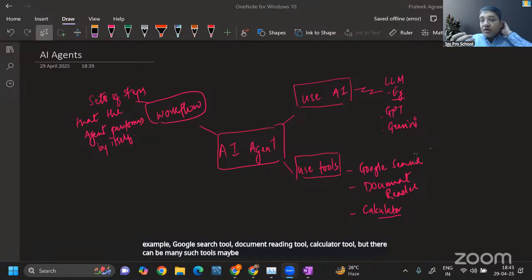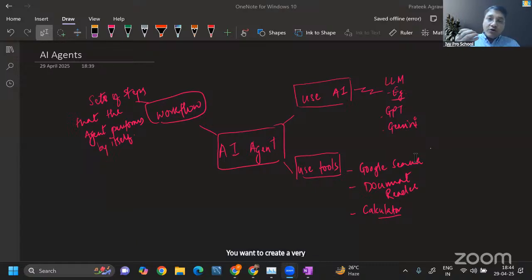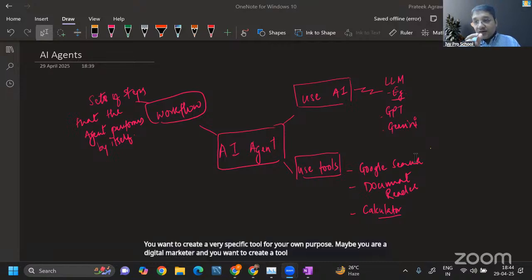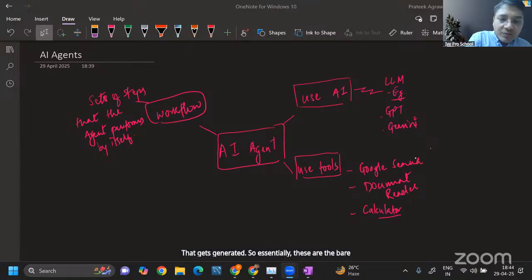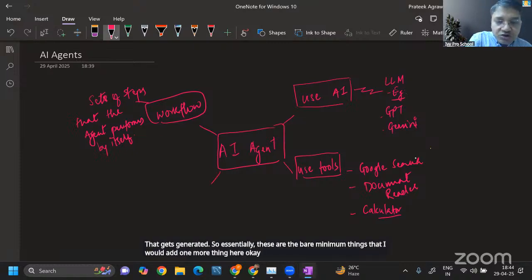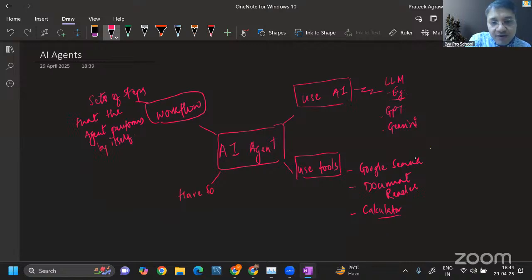Maybe you want to create a very specific tool for your own purpose. Maybe you are a digital marketer and you want to create a tool that connects with customer relationship management software, so that it connects with the leads that are generated. So essentially, these are the bare minimum things, but I would add one more thing here, okay? It should have some memory. Now, what is the meaning of memory?